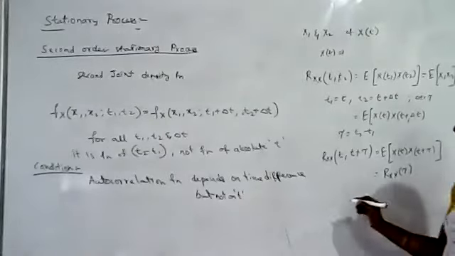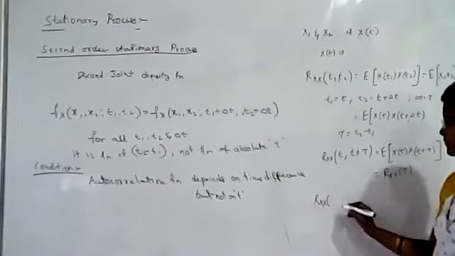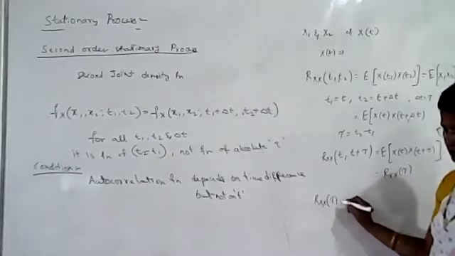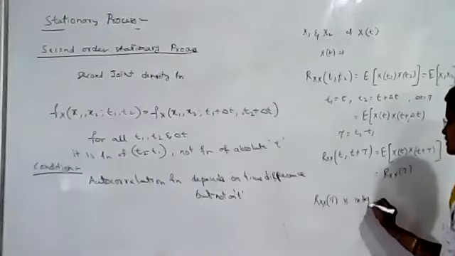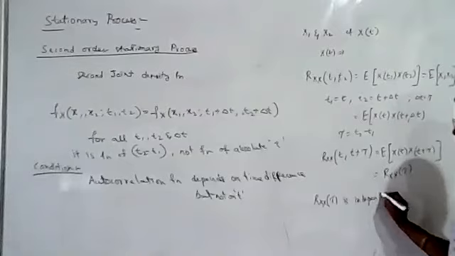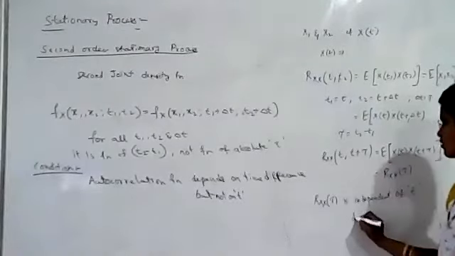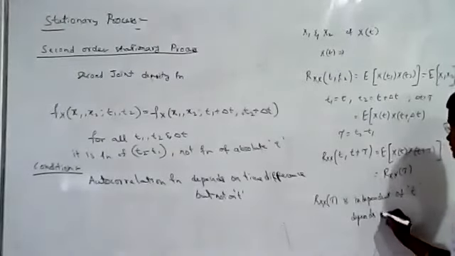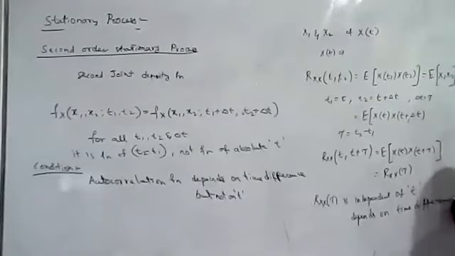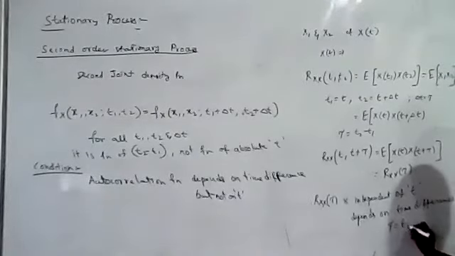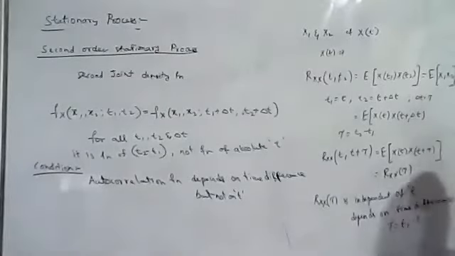So from this equation we can say that the autocorrelation function Rxx of tau is independent of t, that is, it does not change with time, but depends on the time difference tau, which is t2 minus t1.